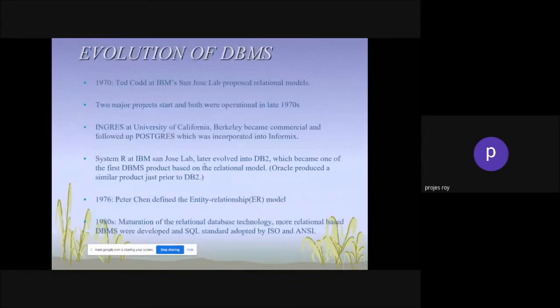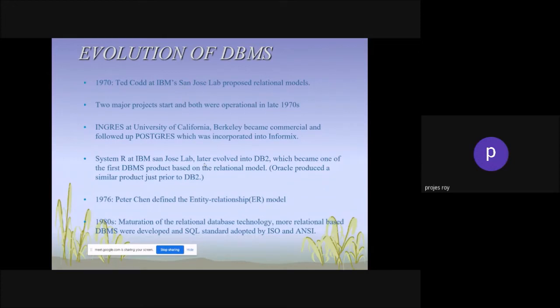Then the evolution of database management systems. In 1970, Ted Codd at IBM San Jose lab proposed the relational database management system. Before that, in the 80s, we started working with dBase, and on dBase we created a lot of data.